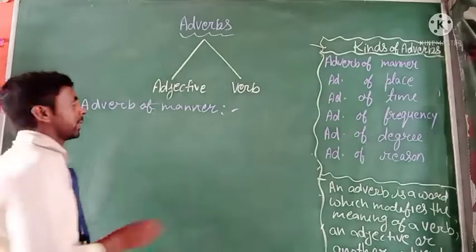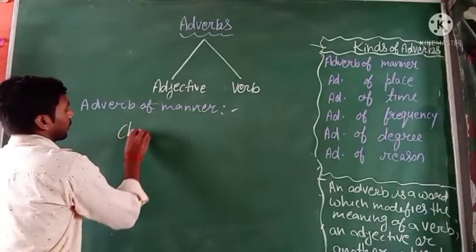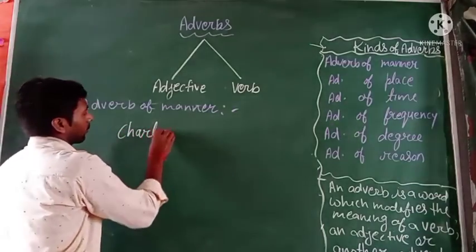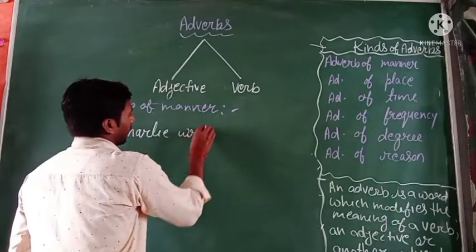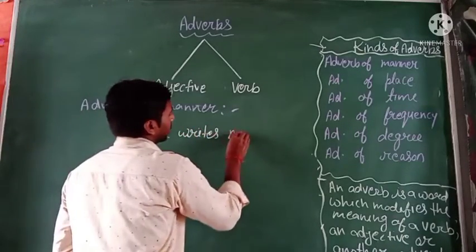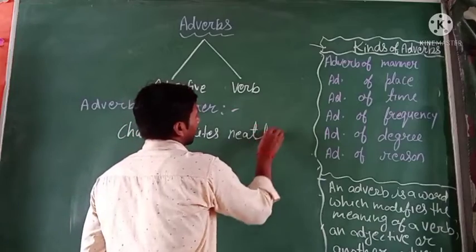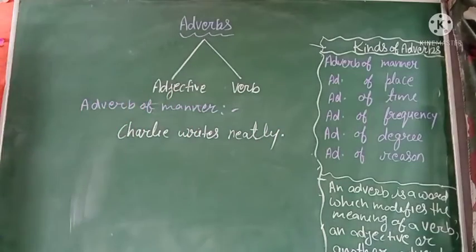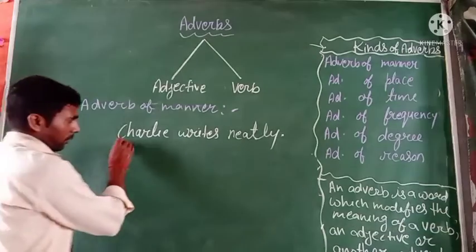Charlie writes neatly. In this sentence, first watch the sentence carefully.